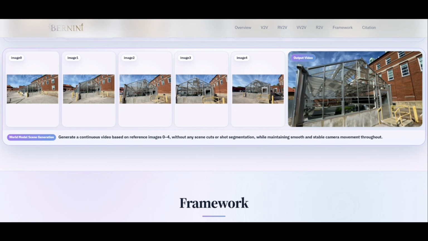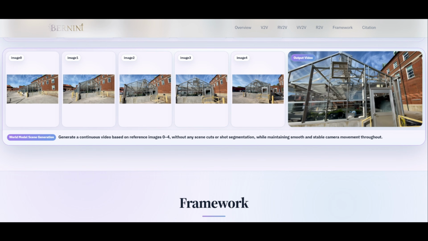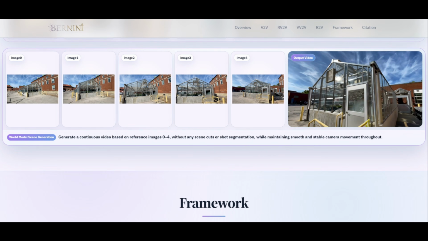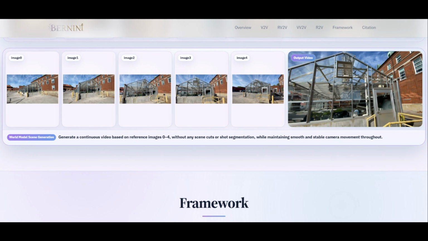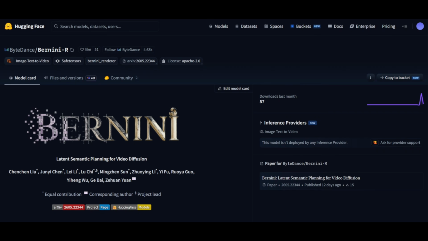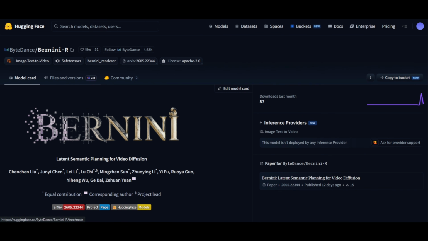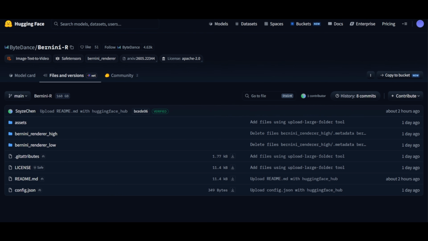And reference-to-video generation, where you give it up to 5 reference images and it generates a new video that preserves the appearance of everything in those images. The code and model weights are available on GitHub and Hugging Face. If you are interested in reading further, I'll link to this main page in the description below.